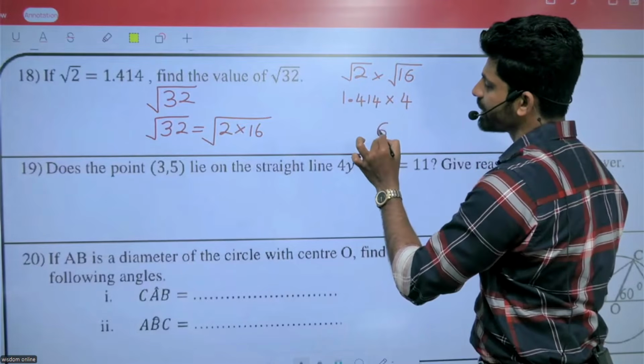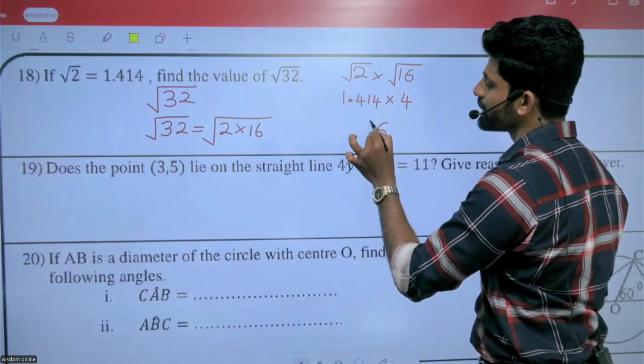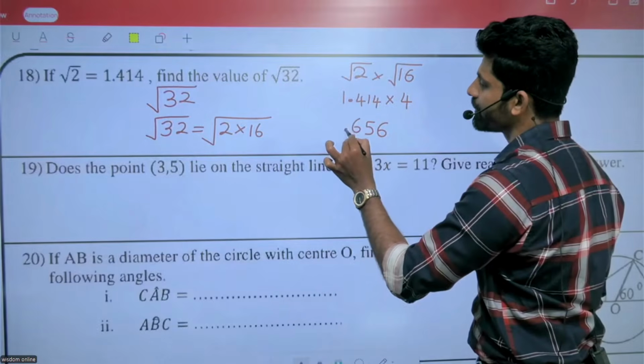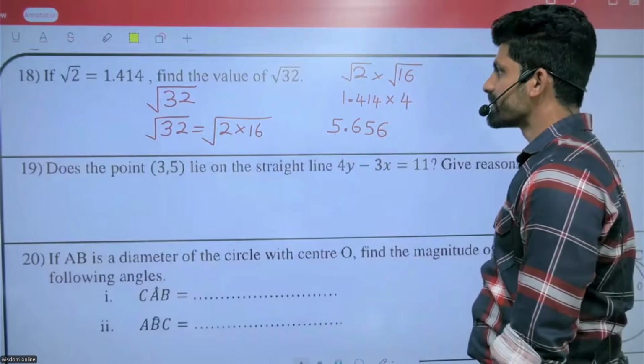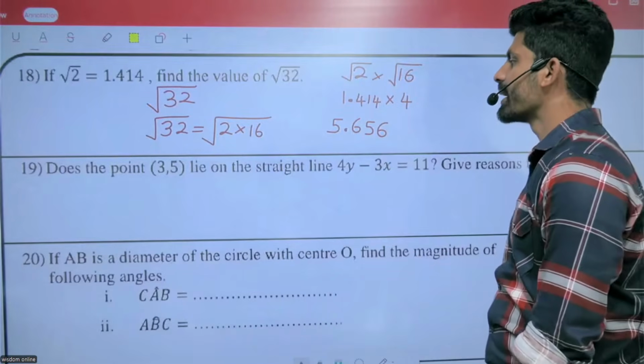4 into 4, 16, remaining 1. 4 into 1, 4 plus 1, 5. So that means my square root of 32 equals to